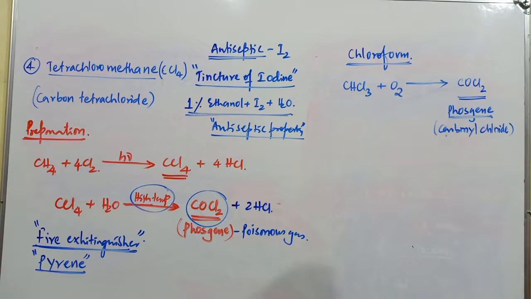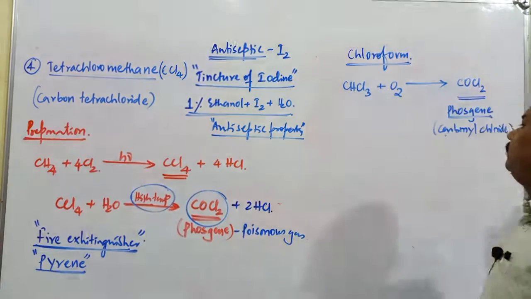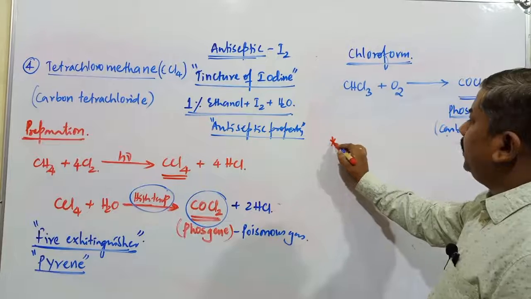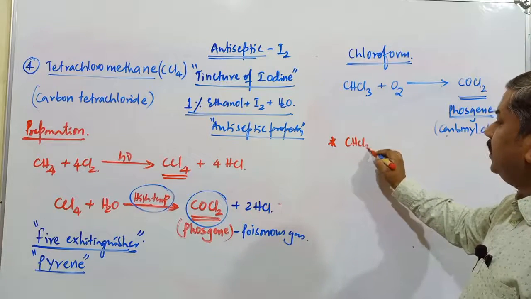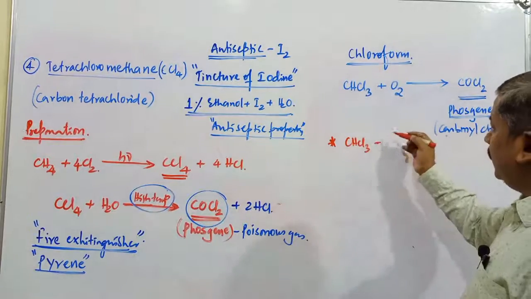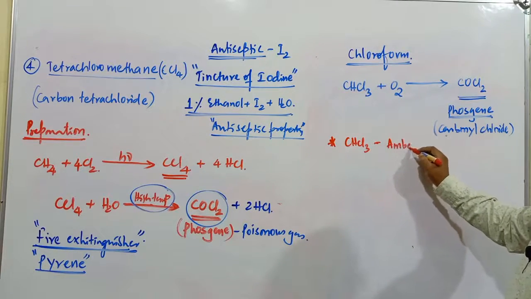How to prevent the formation of phosgene from chloroform? This chloroform CHCl3 should be preserved in amber colored bottles.